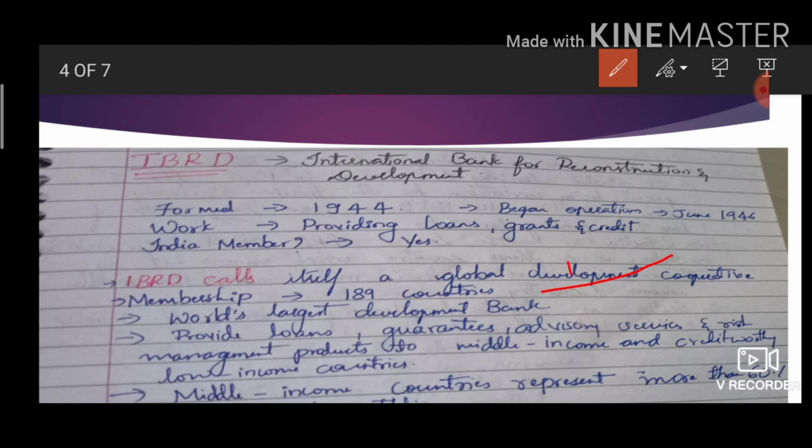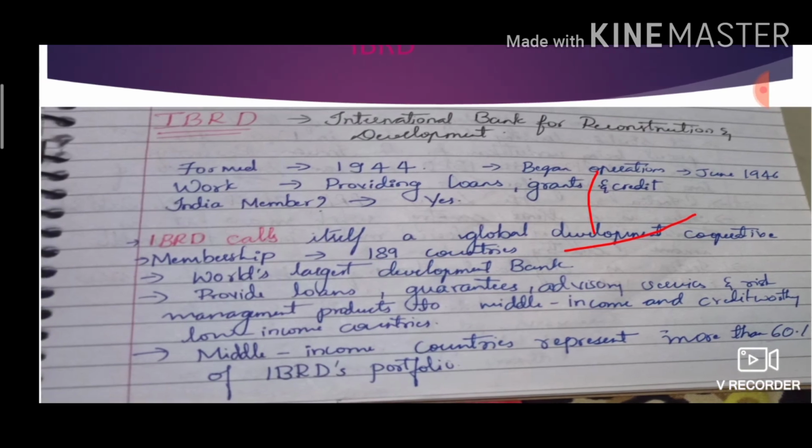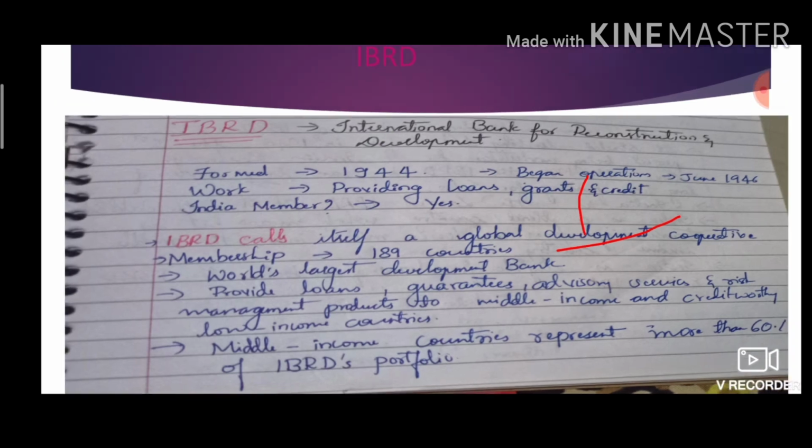Next, middle income countries represent more than 60% of IBRD's portfolio. You can see in our world there are more than 60% of countries which are middle income. Okay, India is one of them.